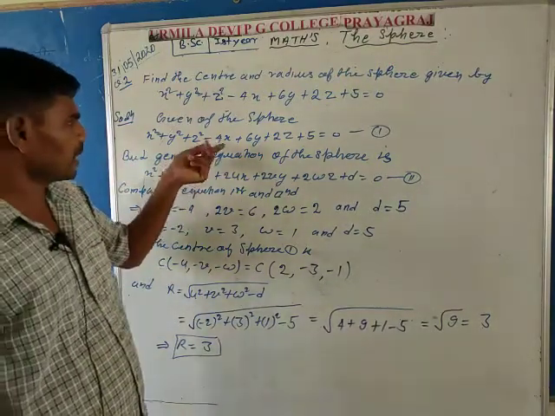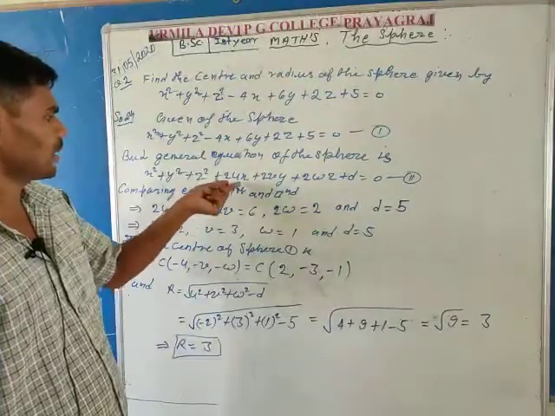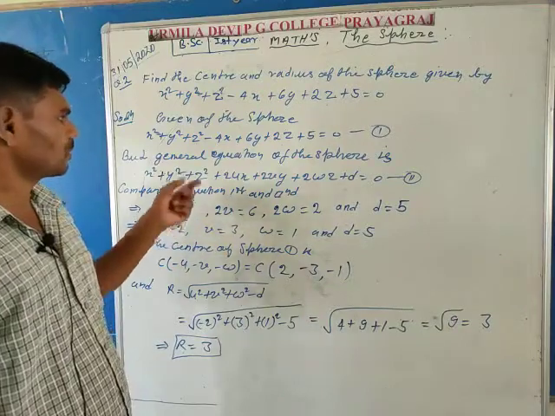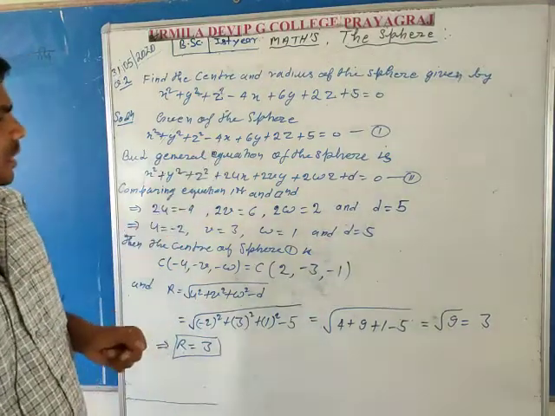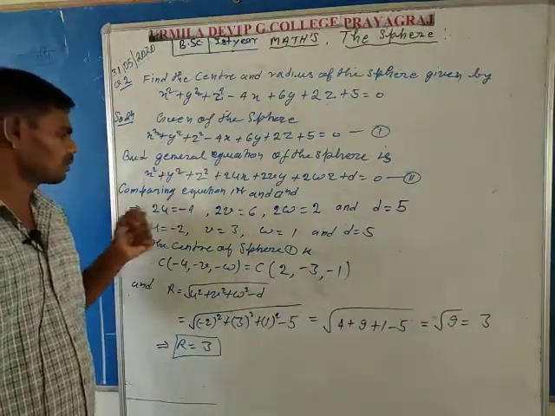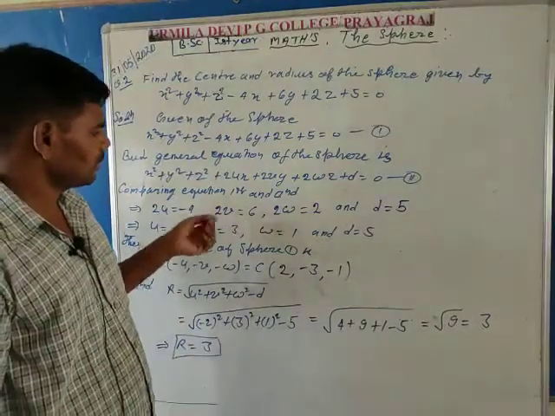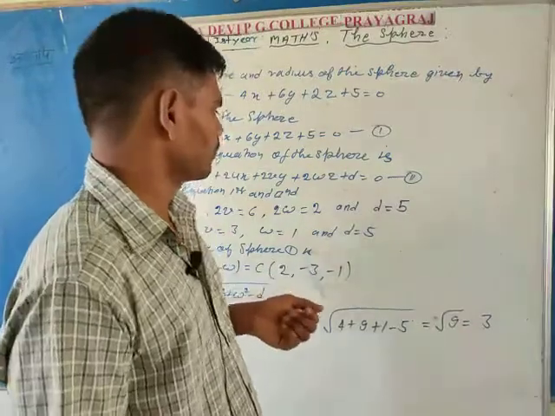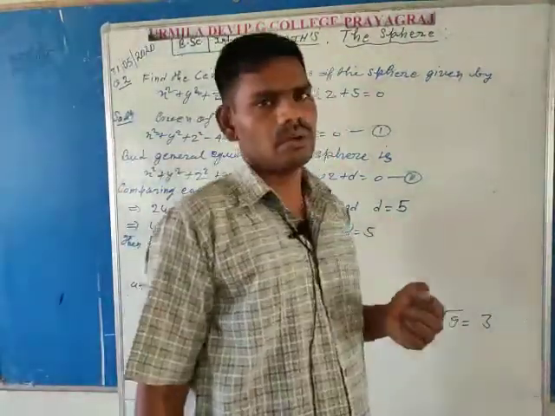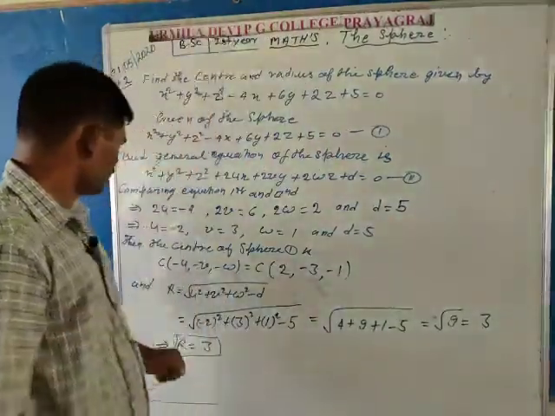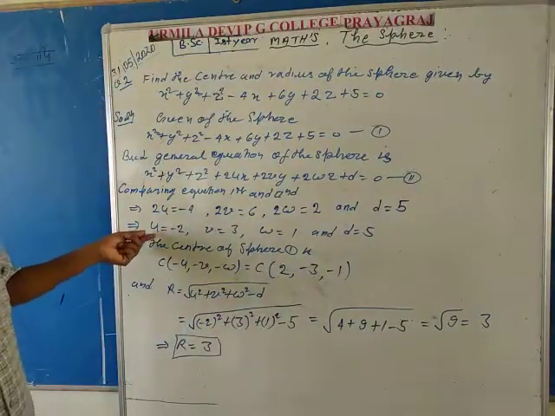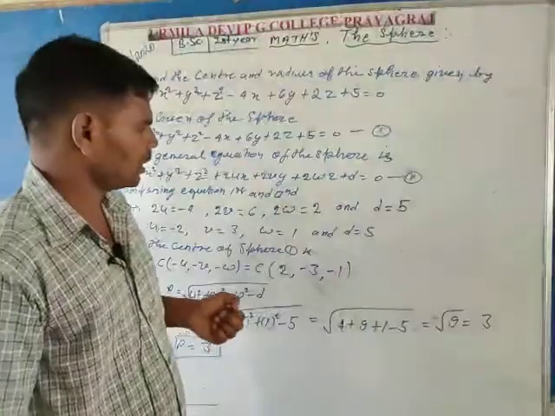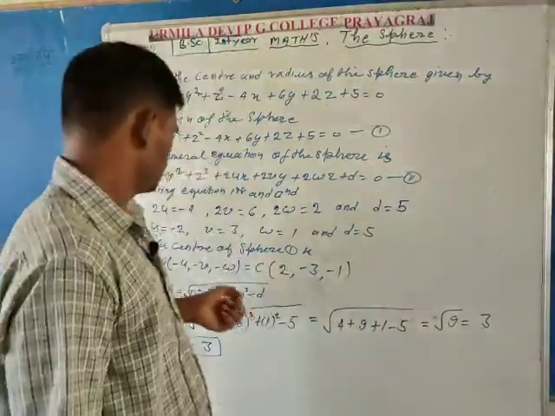Therefore, comparing the x coefficient, in the second equation it is 2u, and in the first equation it is minus 4, so 2u is equal to minus 4. In the same way, 2v is equal to 6, 2w is equal to 2, and the constant is equal to 5. So it implies that u is minus 2, v is equal to 3, w is equal to 1, and d is equal to 5.